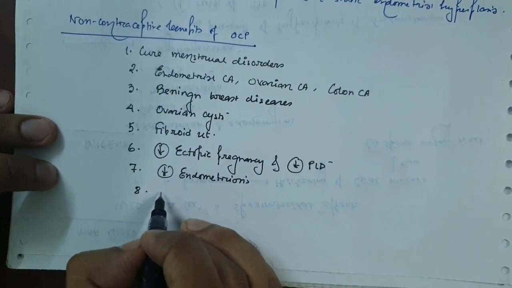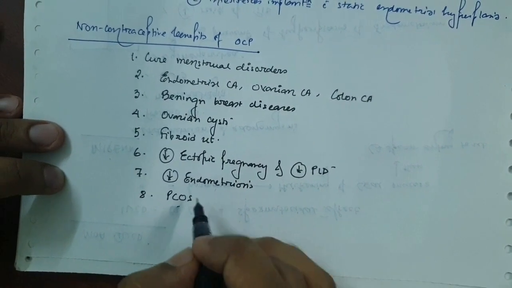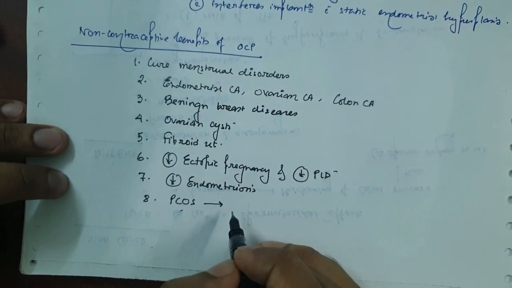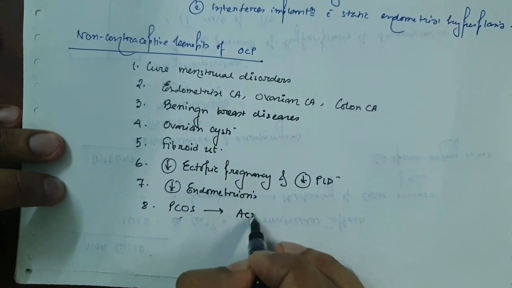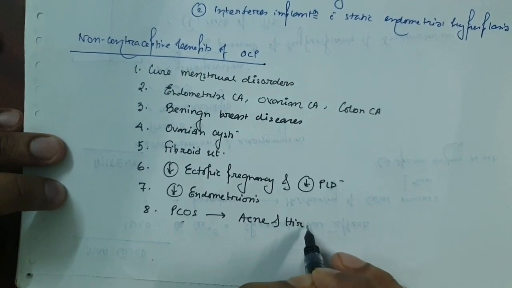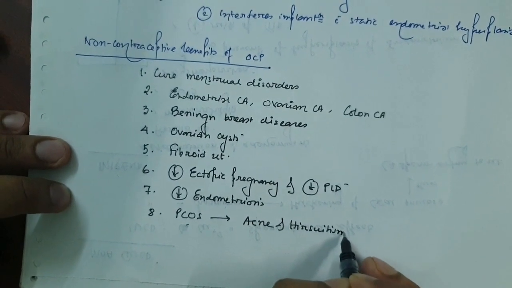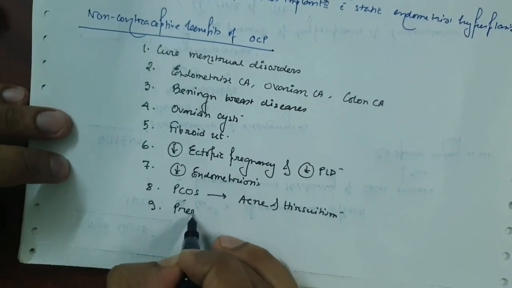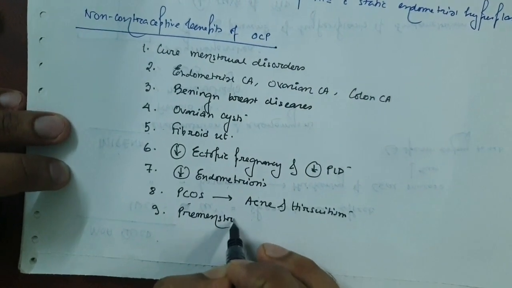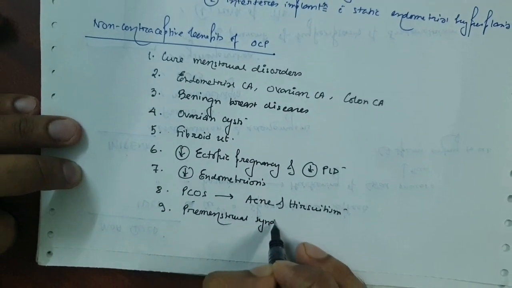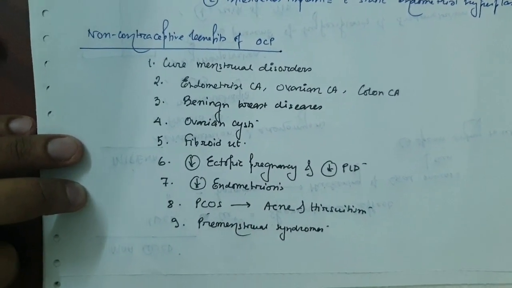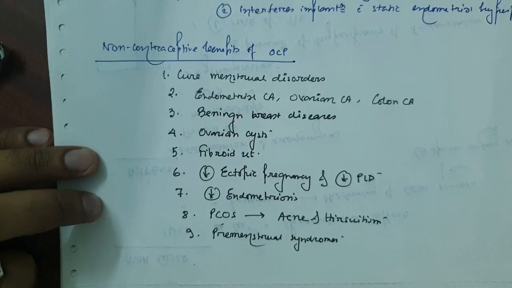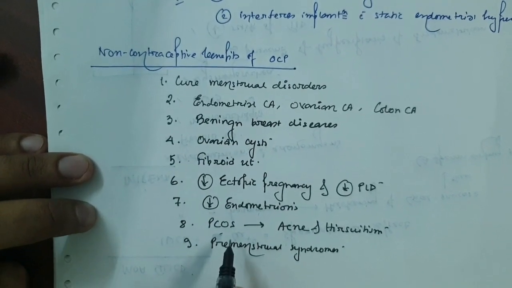Number 8, in case of the PCOS or polycystic ovarian syndrome, there is high chance of acne and hirsutism, which get reduced by the use of the OCPs. And number 9, some premenstrual syndromes also subside by the use of the OCP. So these are the non-contraceptive benefits of the OCP.